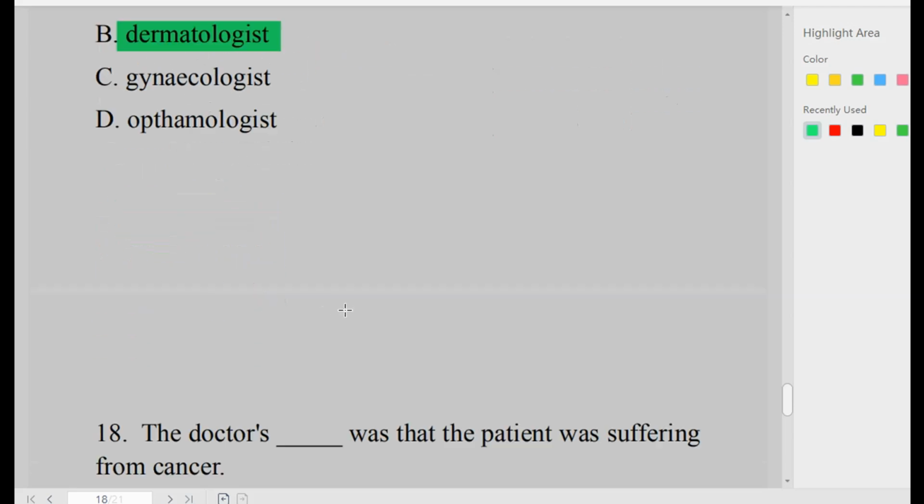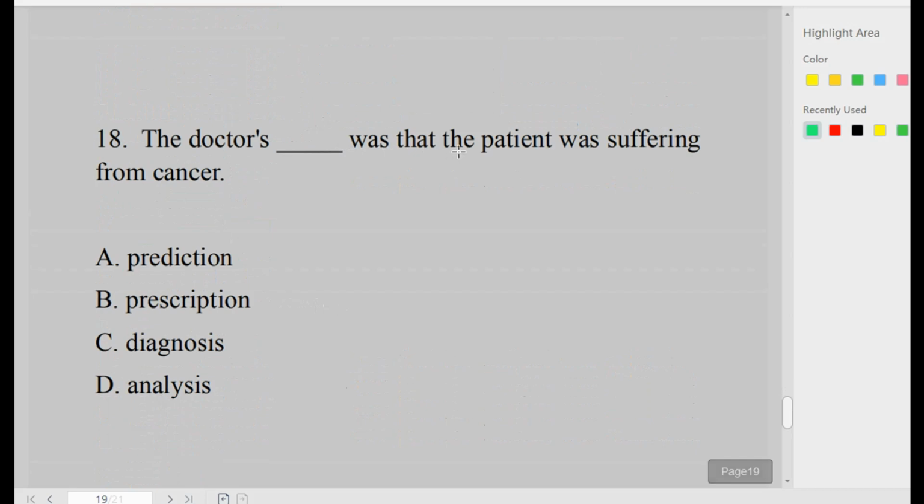Number 18. The doctor's dash was that the patient was suffering from cancer. Prediction, prescription, diagnosis, analysis. In this case, it is not prediction and it is not analysis. It could be prescription, but then that is used for drugs. So the correct option is diagnosis, option C.